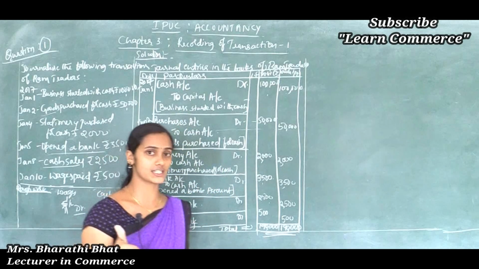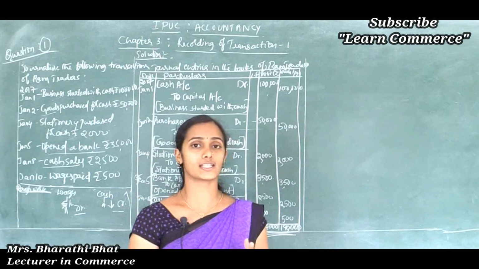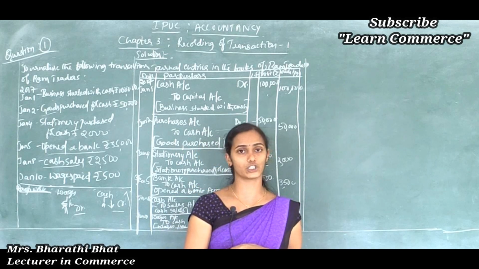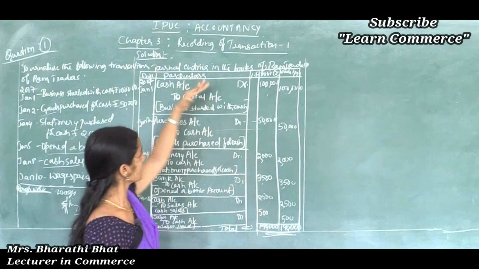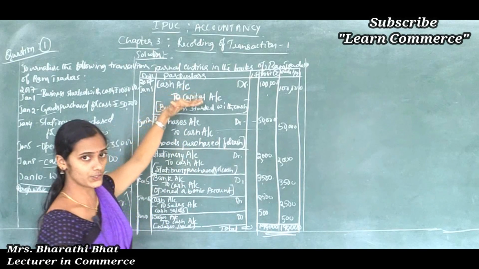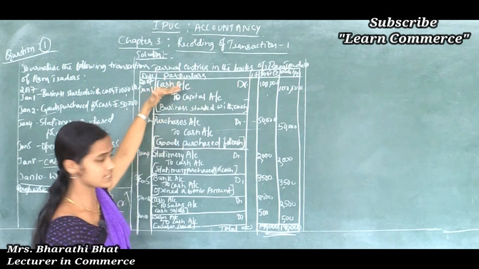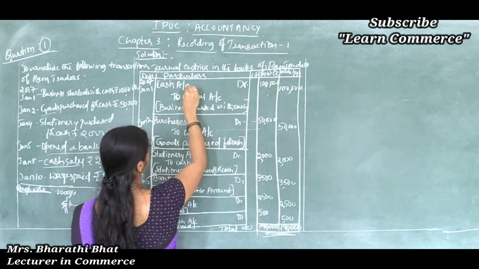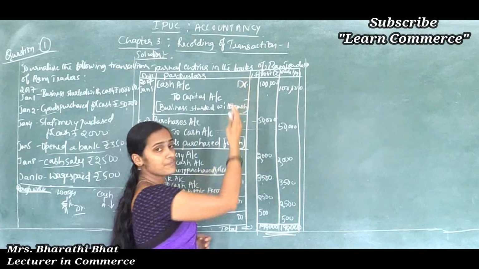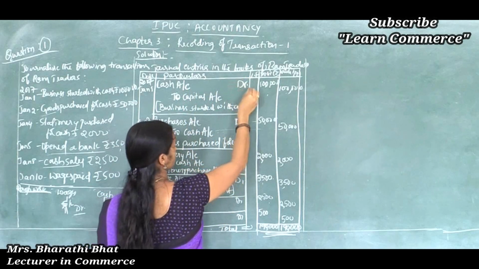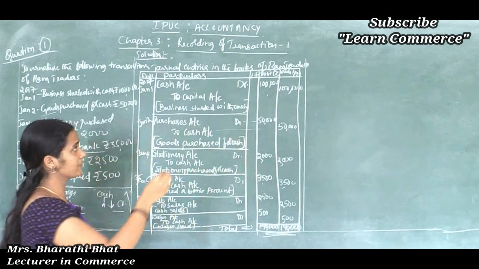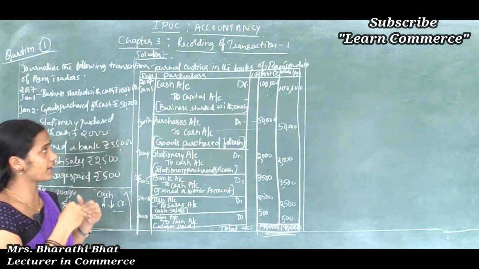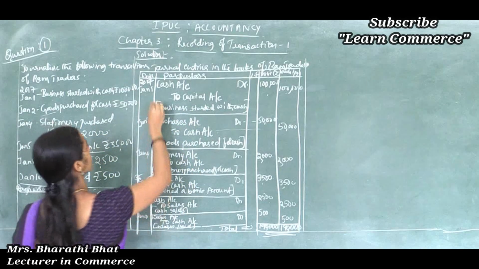That is, first step, we should find out the two accounts. Next step, classification of accounts. Next, analysis, then application of rule, and we should follow the step format to record the journal entry. In the first line we should record the debit aspect, and at the end of the column we should write the word DR.